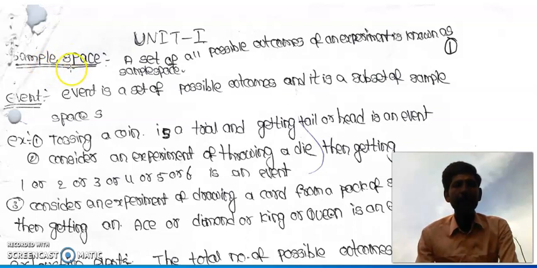What is meant by event? An event is a set of possible outcomes and it is a subset of sample space. Example for event: in tossing a coin, getting tail or head is an event.